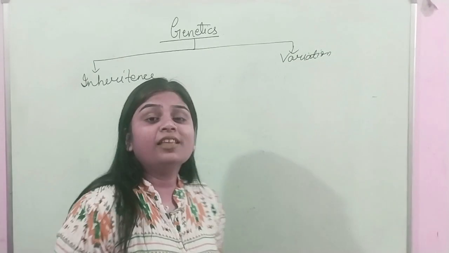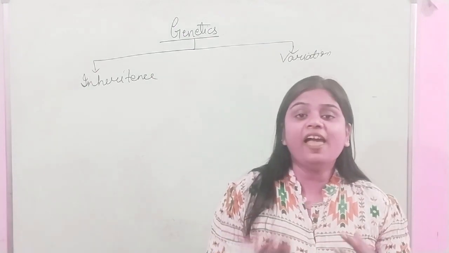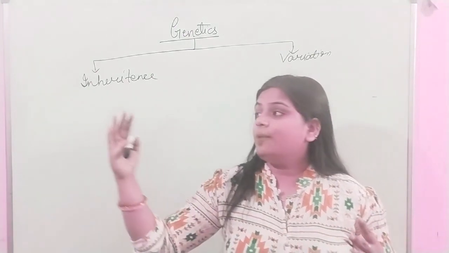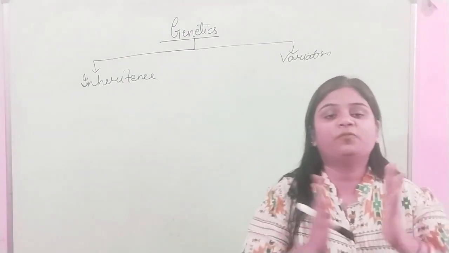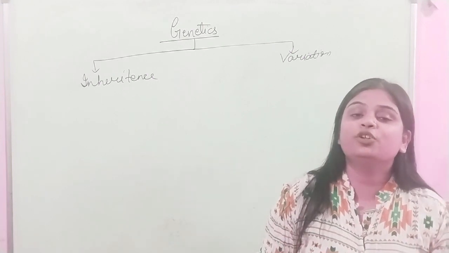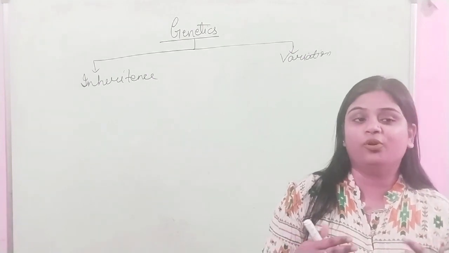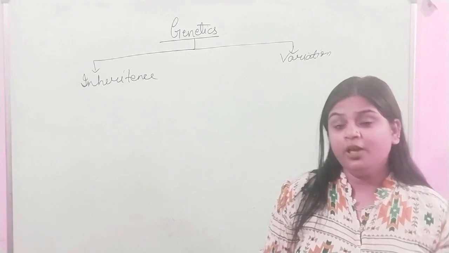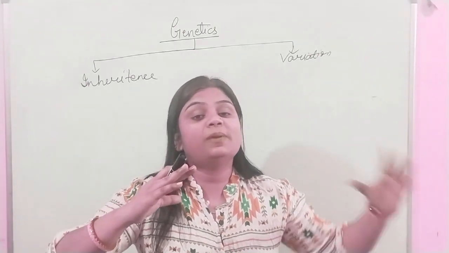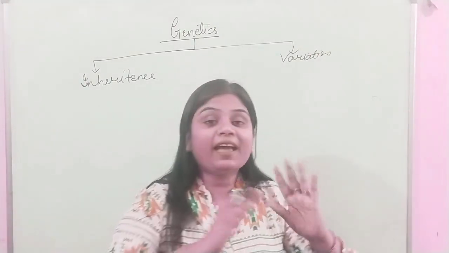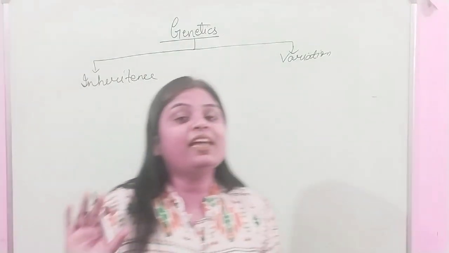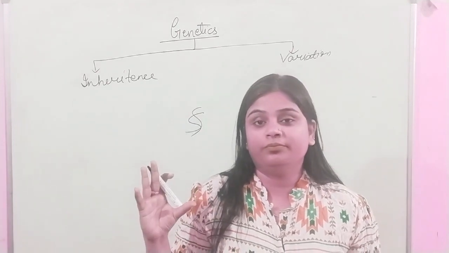In the reproduction chapter, I discussed that when male and female gametes fuse, they form a new progeny, or a zygote, or a new individual. The gametes which fuse contain DNA, and the DNA has chromosomes.